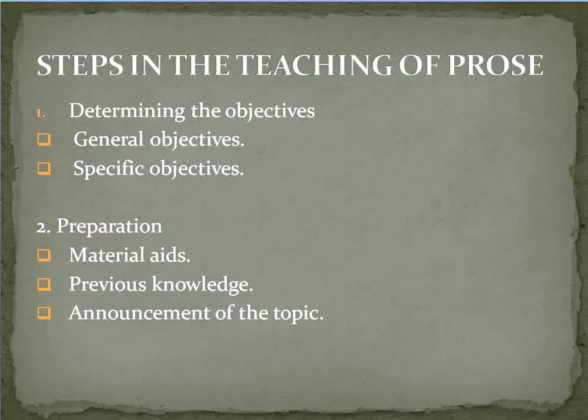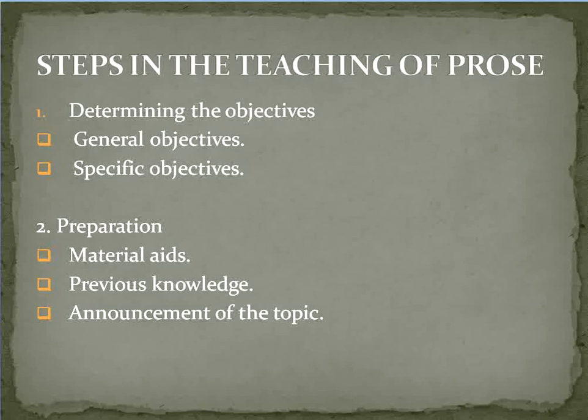What is the second one? Previous knowledge. The teacher will have to go through the checking of previous knowledge of the students. He or she will have to ask students certain questions to check their previous knowledge on the topic he or she is going to teach.